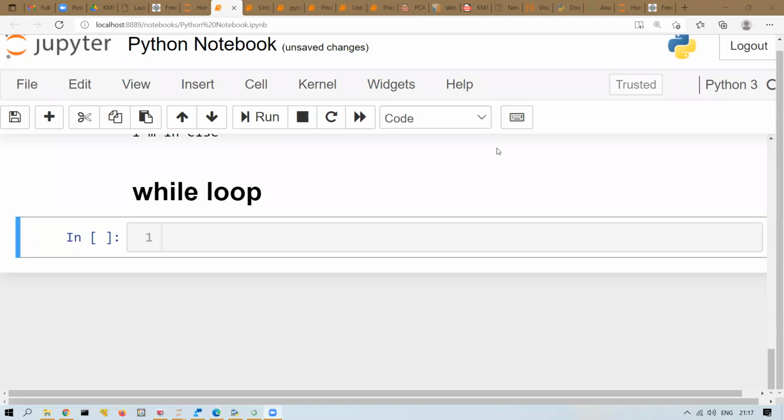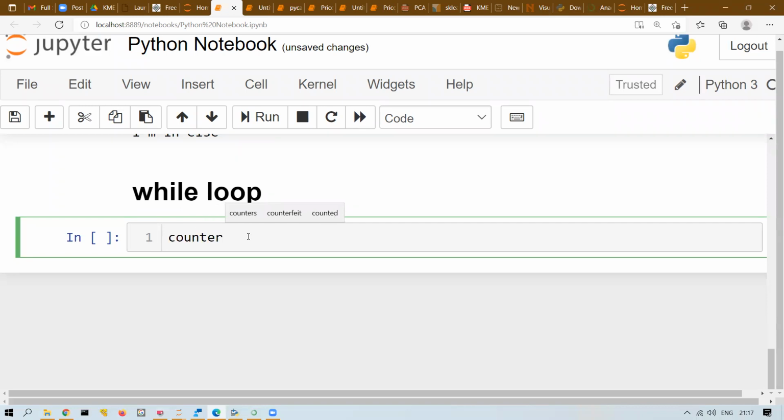Yeah, actually, it is like an infinite loop until the condition is satisfied. Yes. Iterative loop. Until and unless the condition is false, the loop will keep executing. When the condition will be false, the loop will stop, or it will come out of the loop. Let me give you one example.